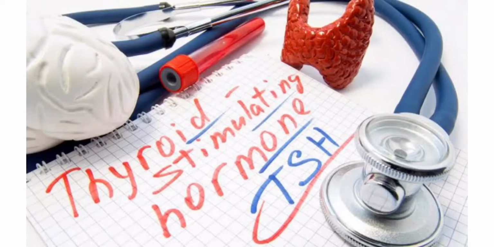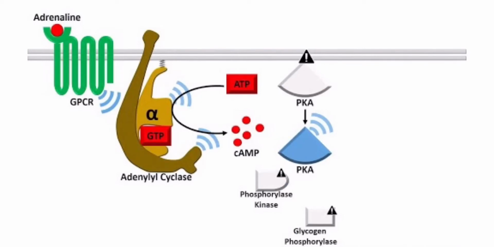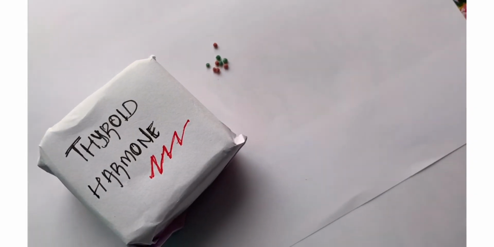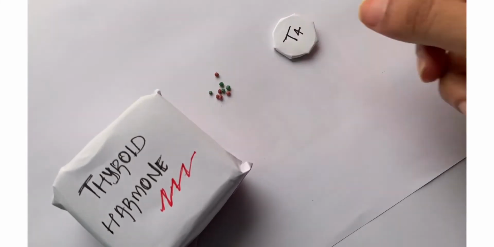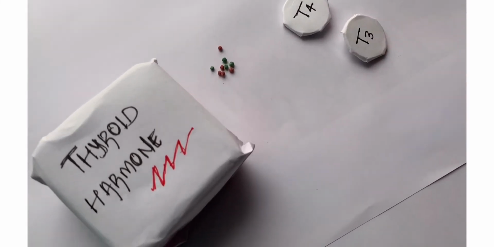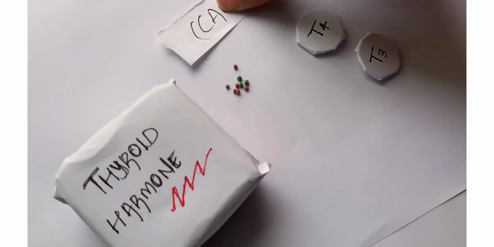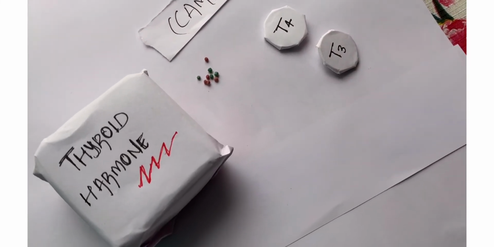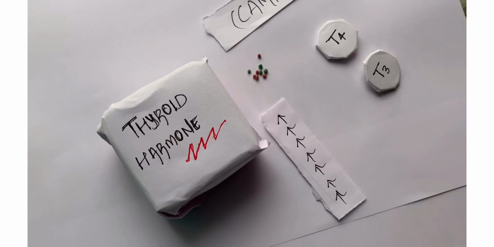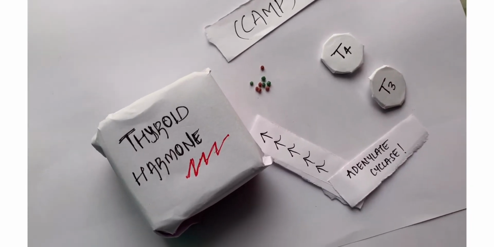TSH binds to specific membrane receptors located on the surface of the thyroid epithelial cell and activates the cell signaling mechanisms through the enzyme adenylate cyclase, which is located in the plasma membrane. The activation of adenylate cyclase increases the intracellular cyclic adenosine monophosphate, called cAMP, which in turn stimulates additional intracellular signaling events that lead to thyroid hormone function and secretion.